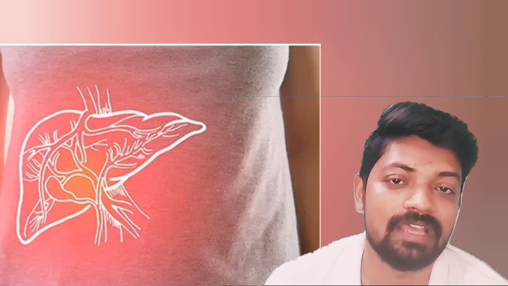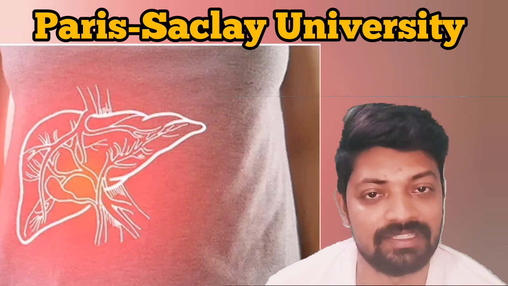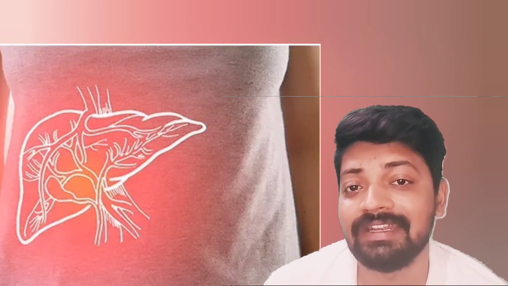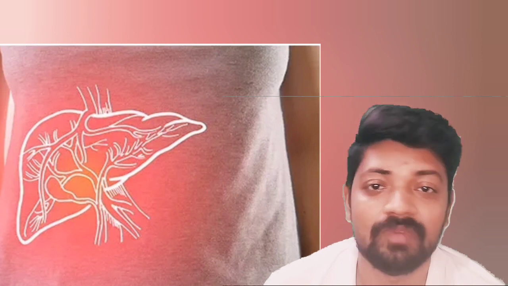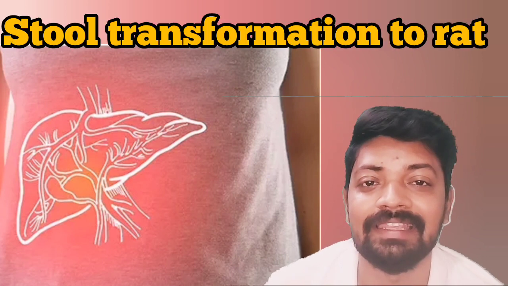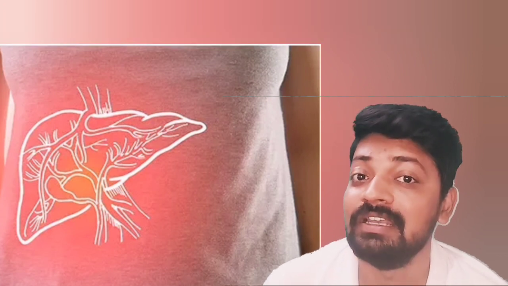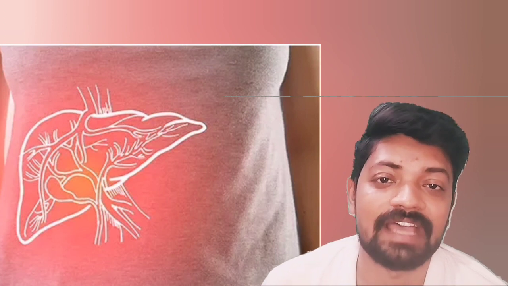In 2016, researchers from Paris-Saclay University did a beautiful piece of research and found the reason. What they did is, they transplanted feces from a human with SASH, that is with severe alcoholic steatohepatitis, into healthy lab-grown mice. After a few days, researchers found that the lab-grown mice also developed SASH.